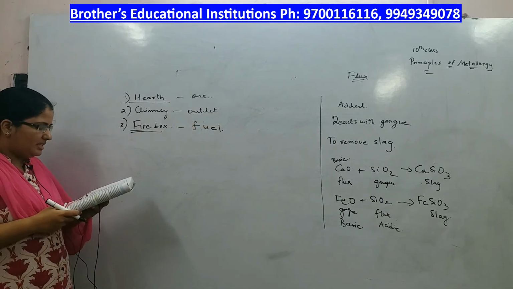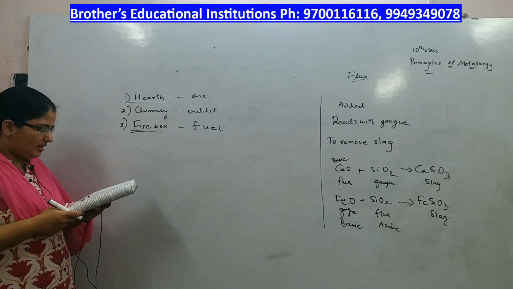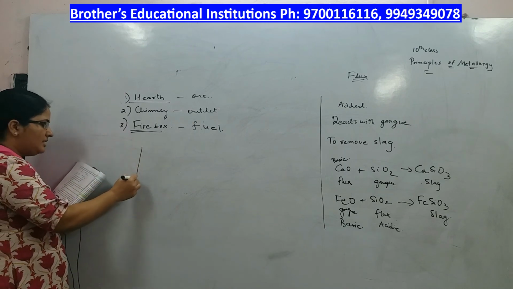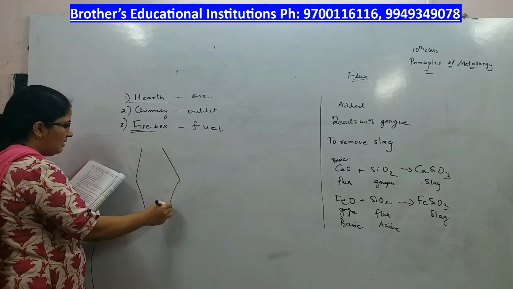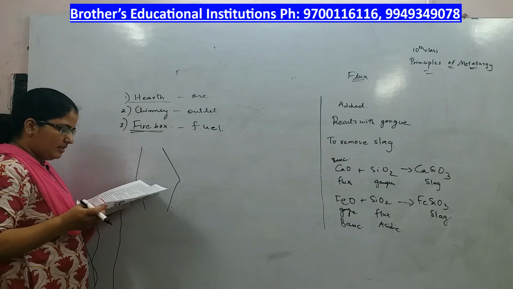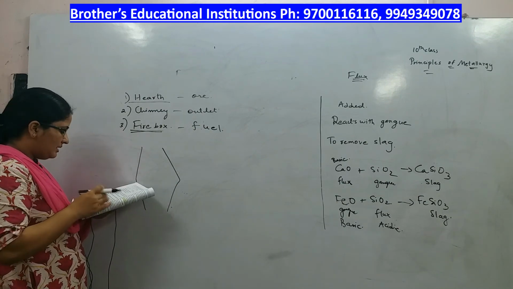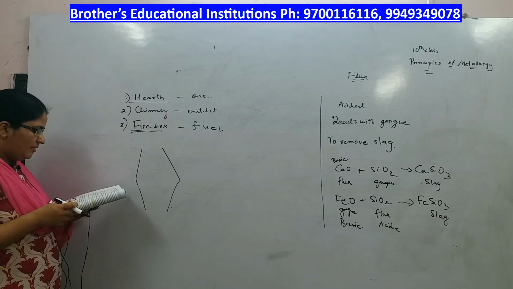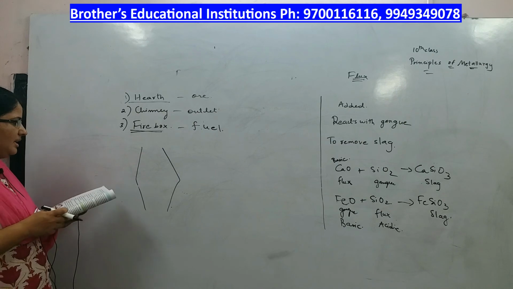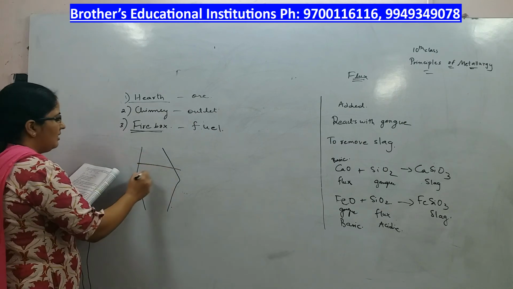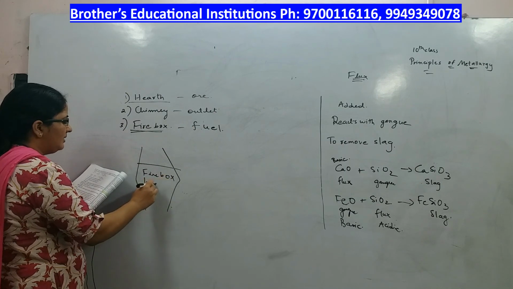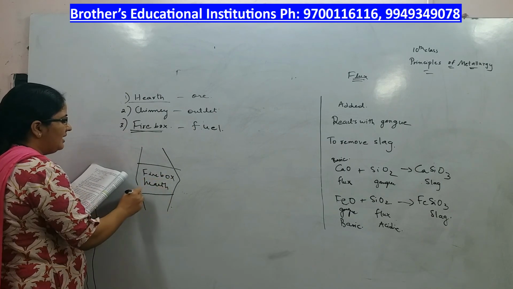In blast furnace, both firebox and hearth are combined in a big chamber. If you take a blast furnace, firebox and hearth are combined in a chamber.